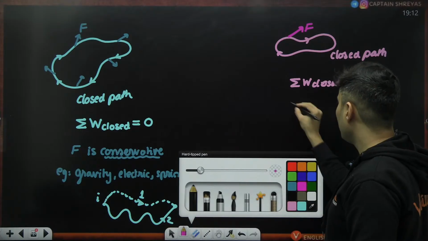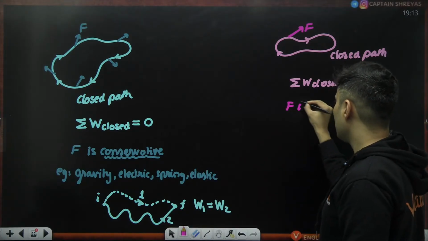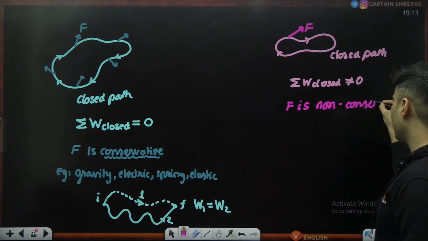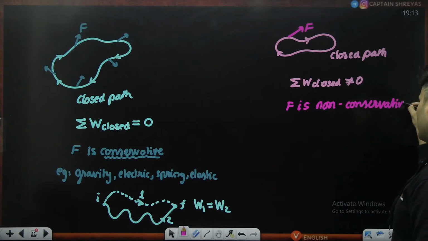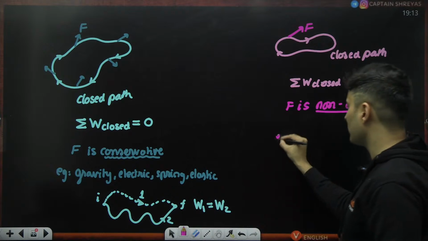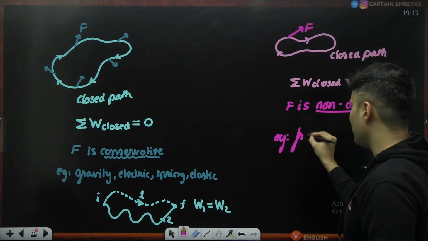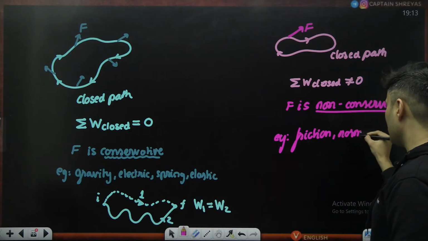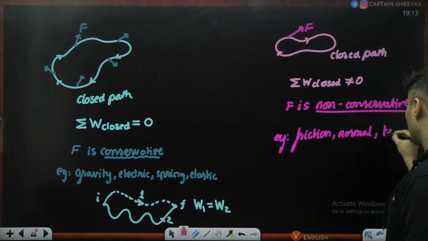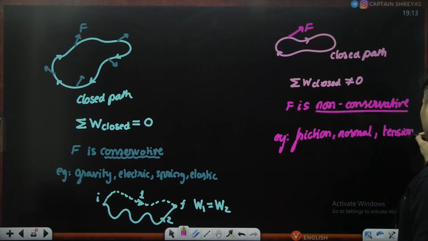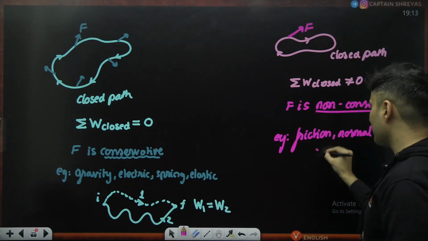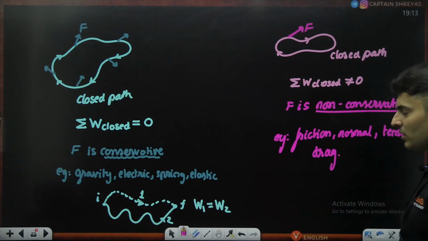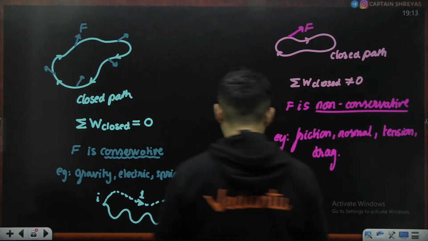So then that force is non-conservative. Example forces like friction, normal, tension, the pushing, pulling force, drag force, air resistance force, all these are non-conservative forces. So their work done will also not be the same.